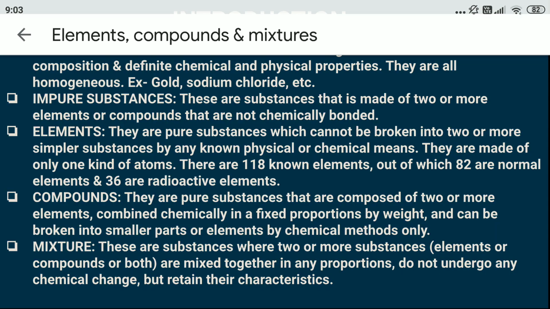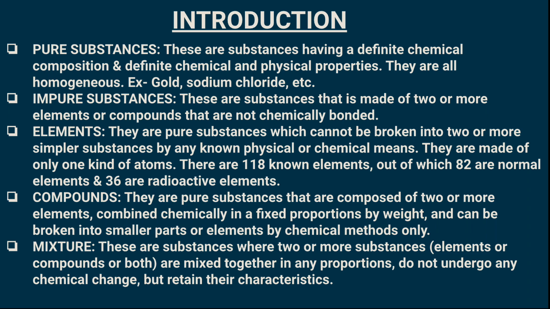Next we come to what we mean by pure substance. Pure substances are those substances which have a definite chemical composition and definite chemical and physical properties. Generally, these types of substances are homogeneous in nature. For example, gold, sodium chloride, etc. These are all pure substances.